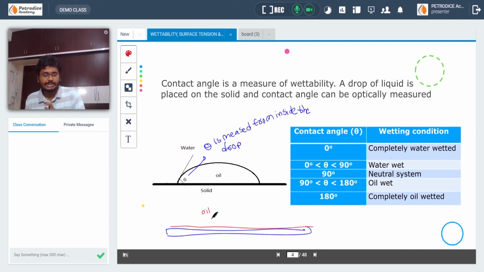That is the neutral system. Theta equal to 180 degrees means it is completely oil wet, meaning the adhesive forces between oil and rock are very high compared with those between water and rock. Wettability is measured through contact angle, measured from inside the drop.